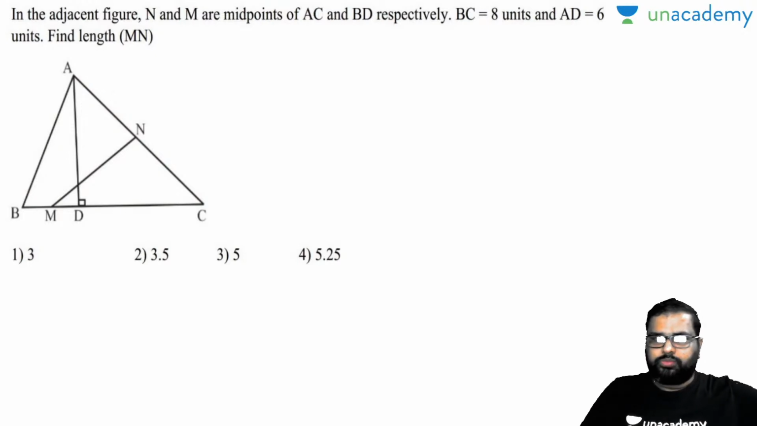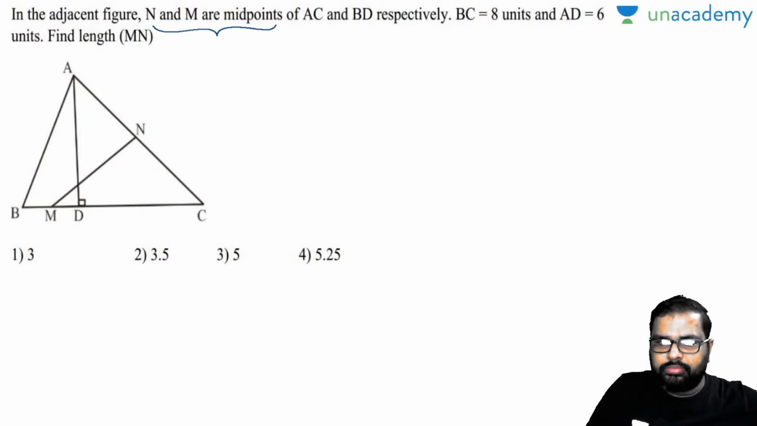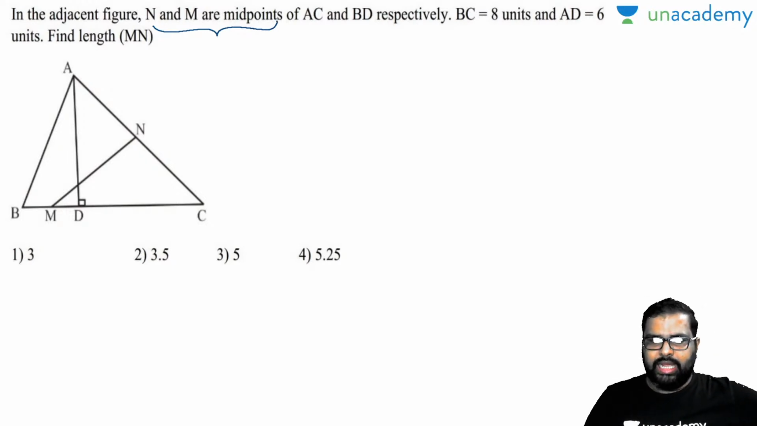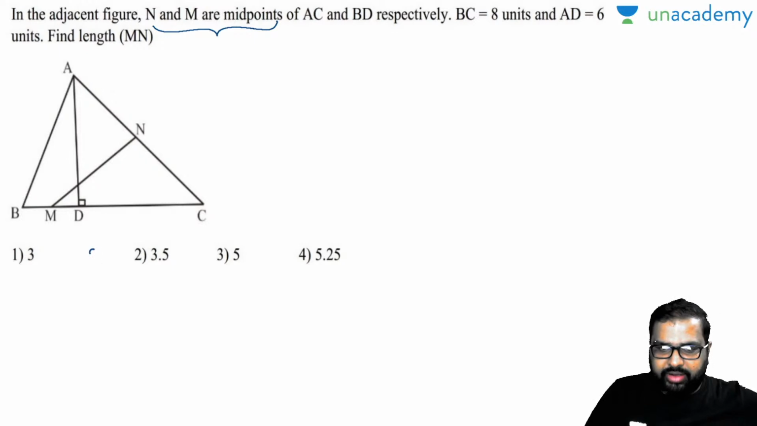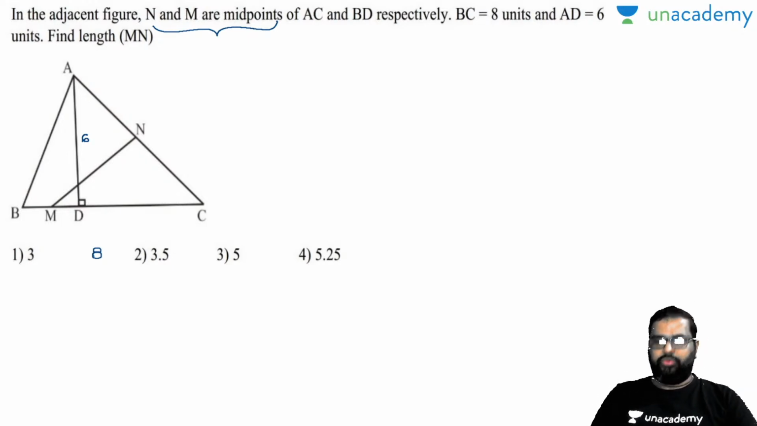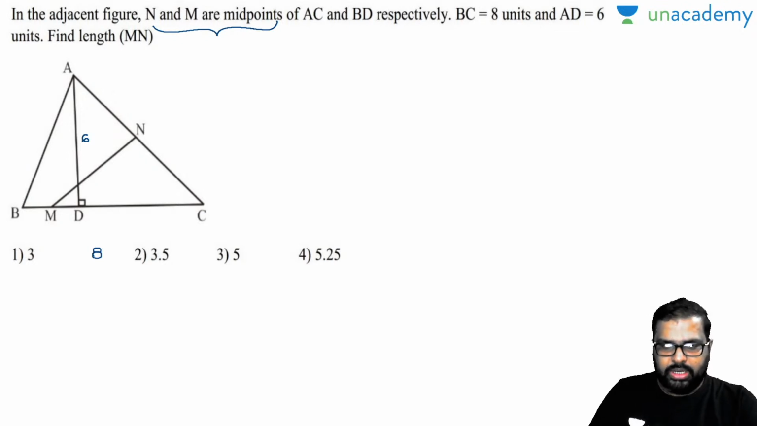Okay. Now, in the adjacent figure, N and M are midpoints of AC and BD respectively. So M is the midpoint of BD. Now BC is given as 8. AD is given as 6. And you are asked to find out the length of MN. How to find this? Let's do one thing. I will take the BD value as X here.